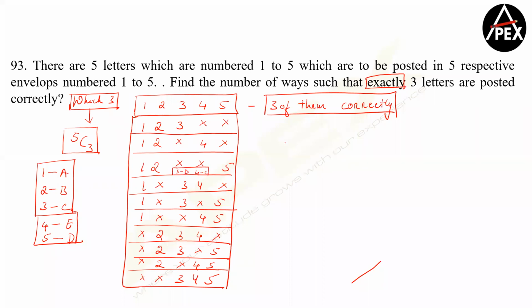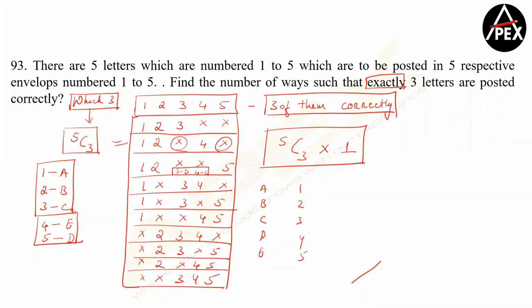So remember, 5C3 is the number of ways in which you can choose which ones will go correctly. The remaining two, in how many ways can any two of them go incorrectly? There is only one way of the remaining two going incorrectly. Clear? Exactly right, Prithvi. It just becomes ulta. Any case that you take, suppose I take A, B, C, D, and E, 1, 2, 3, 4, and 5.